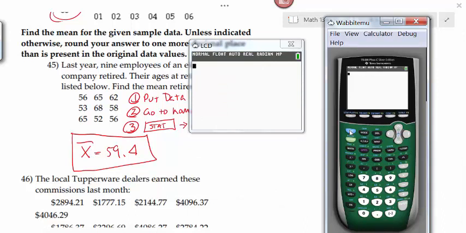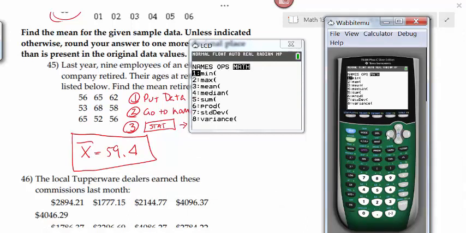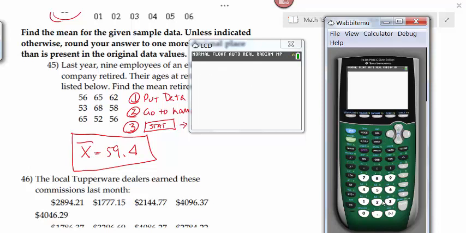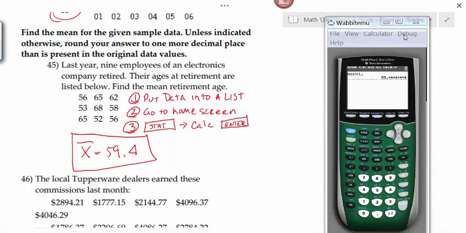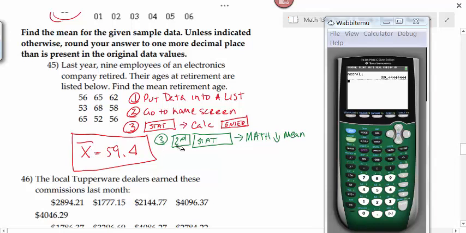No, another option would be to hit second stat, go over to math, and then mean is number 3, and then tell your calculator what list you want to use, and it gives us the same value. I like the one variable stats because it gives us a lot of information at once, but if you're only asked to find one thing, you may want to use that other option of hitting second, stat, go over to math, and then down to mean. But if you use this option, you've got to tell your calculator what list to use after it pops up mean on the home screen. And you can rewind the video to see me do that again if you need to.